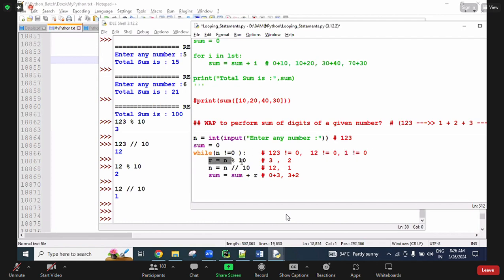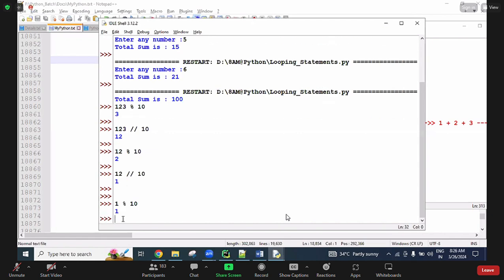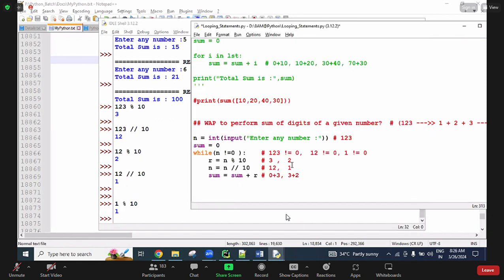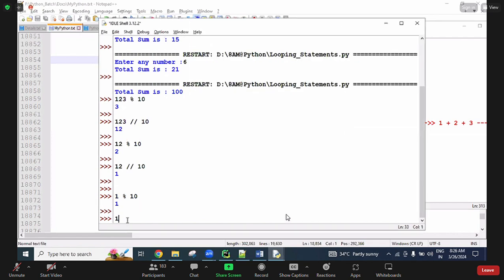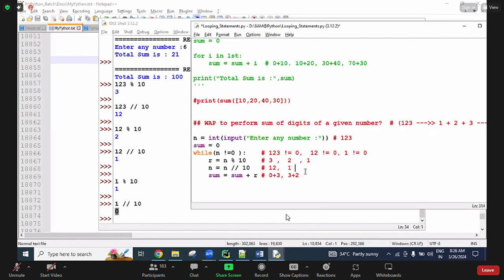Then again going inside: n modulo 10. The n value is 1, so 1 modulo 10, the remainder is 1. In the third loop, the remainder is 1. Now n is 1, floor division by 10, then n is 0. In the third loop, the n value is 0.